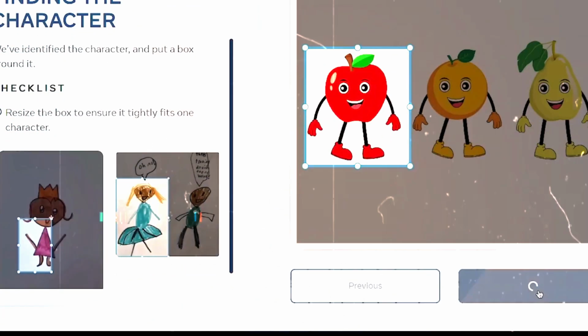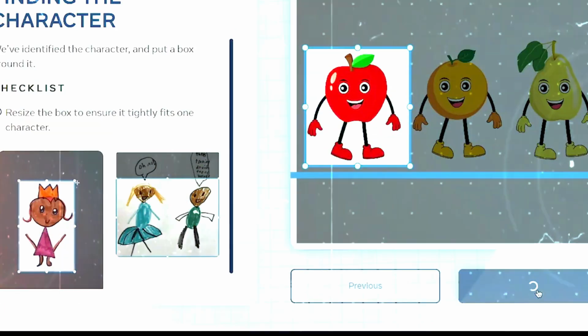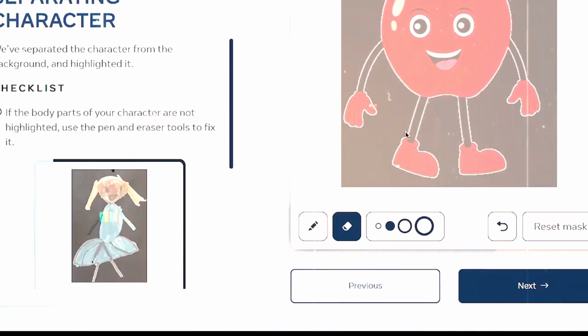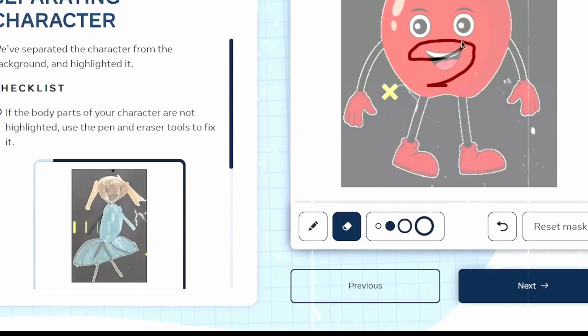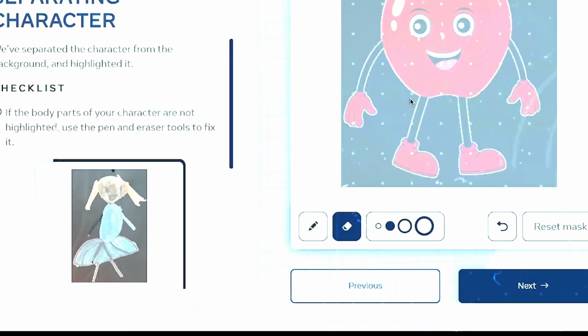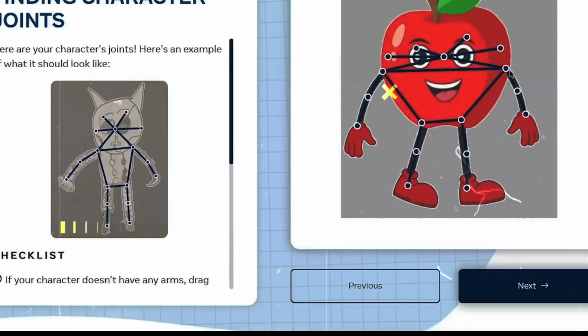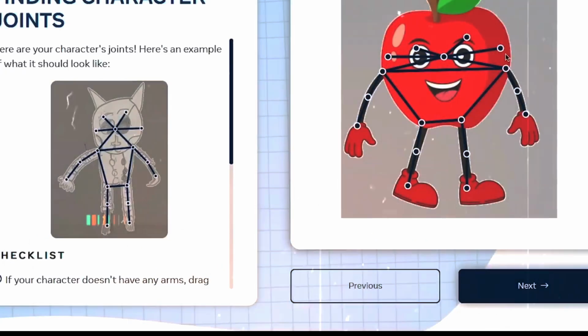After uploading, click Next to move to the next step. Here, select one character to fine-tune the animation settings. Ensure that the entire character is clearly outlined within the tool. Make any necessary adjustments to the key points or outlines to ensure accuracy. Once you are satisfied with the adjustments, click Next to generate the animation.